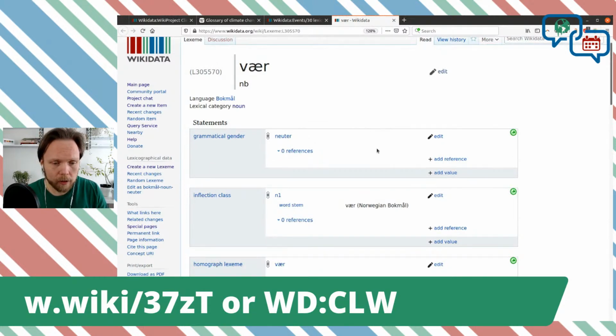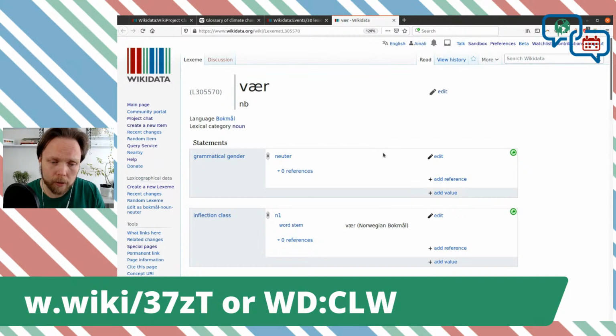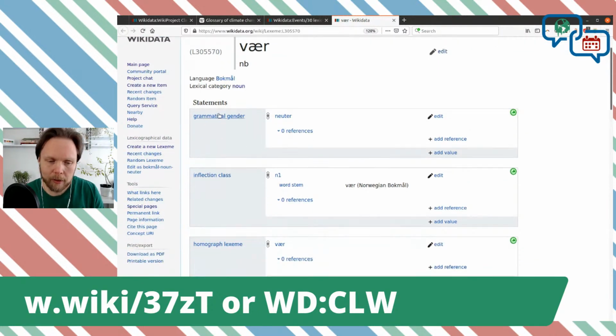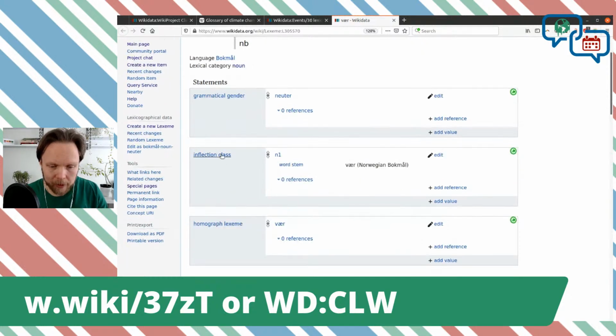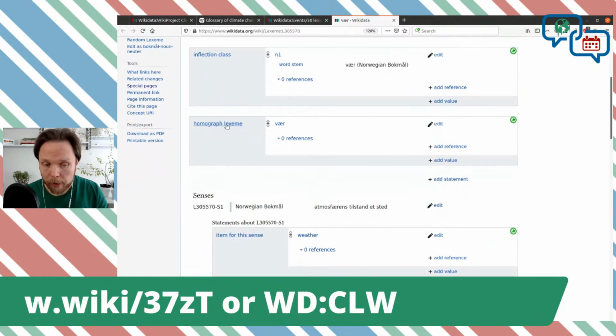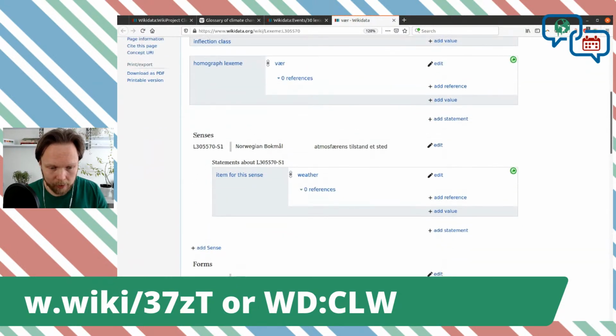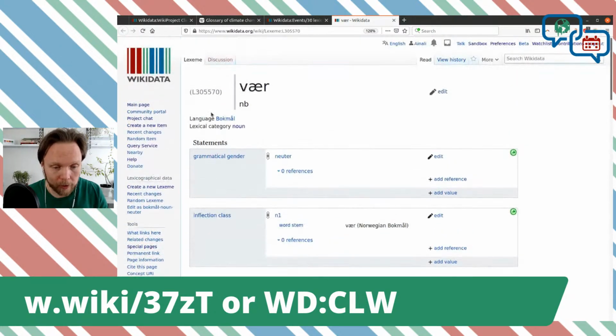So here's the bokmål lexeme for weather. And you can see it has grammatical gender, some inflection class, a homograph lexeme. And here's the sense with the item for the sense. This is the main one we want to do. Oh, and we also saw here the lexical category and the language, of course.